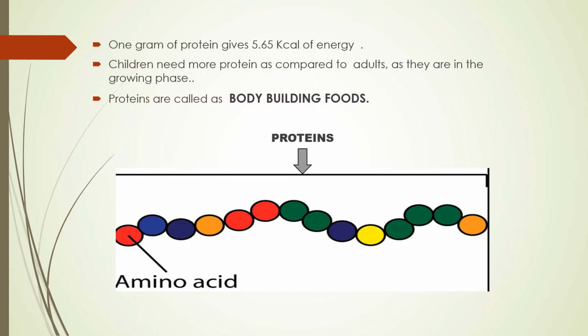Okay, now 1 gram of protein gives you 5.65 kilocalories of energy. This we have discussed earlier, that 1 gram of carbohydrate gives you 4 kilocalories of energy, and 1 gram of protein gives you 5.65 kilocalories of energy. Now children need more protein as compared to adults as they are in the growing phase. Their growth is continuous. But after 18, our growth stops, or you cannot say stops, but we come to a maturity level. While children are growing continuously, so they need more protein than adults.